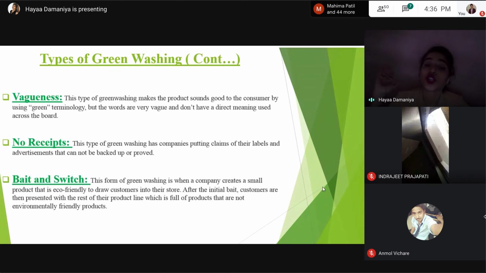But that is actually not so. Only that one product is eco-friendly and the rest are not eco-friendly at all. What they do is just bait and switch greenwashing.